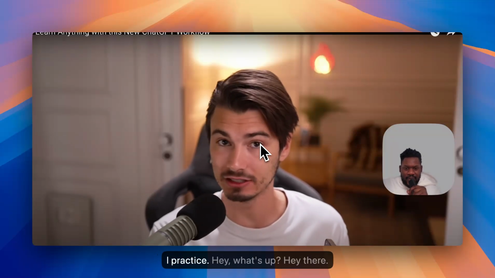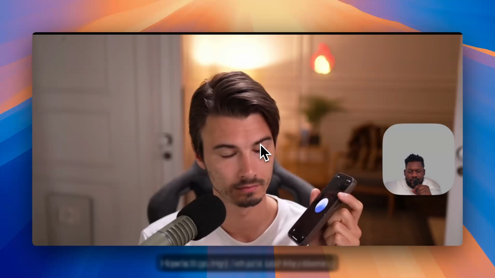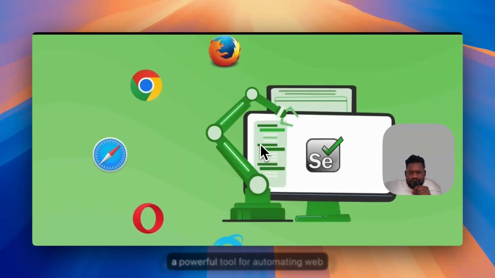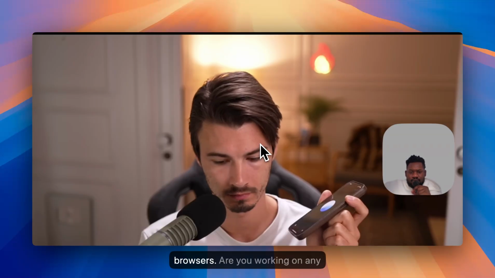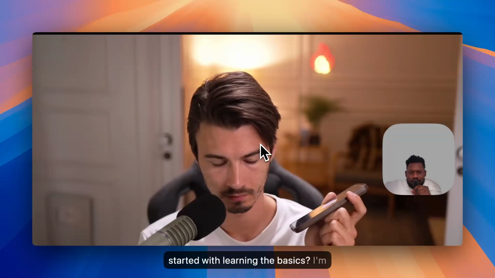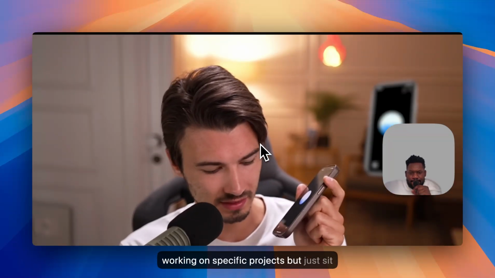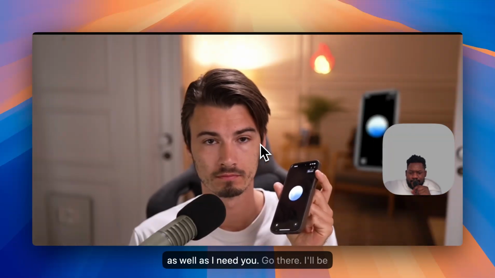It on my desk as I learn, as I practice. Hey, what's up? Hey there, how's it going? I'm just trying to learn Selenium right now. That's great. Selenium is a powerful tool for automating web browsers. Are you working on any specific projects with it, or just getting started with learning the basics? I'm working on a specific project, but just sit here in the background. I'll speak to you as soon as I need you. Got it. I'll be here when you're ready. Just give me a shout.